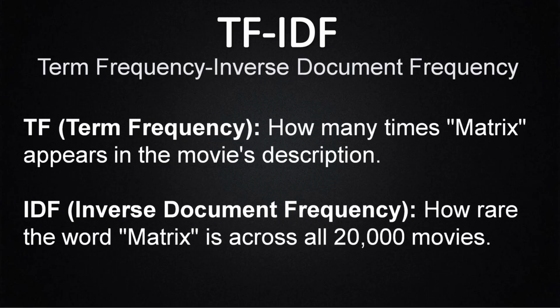Yes, the name sounds like a rejected Wi-Fi password, but the idea is actually very simple. TF means term frequency. How many times does a word appear inside one movie's description? If a word like matrix appears again and again, that movie is probably matrixy. Now comes IDF, inverse document frequency. This checks how rare that word is across all the movies. Because if every movie says movie, then the word movie tells absolutely nothing. But if only a few movies say Matrix, then we are getting somewhere.